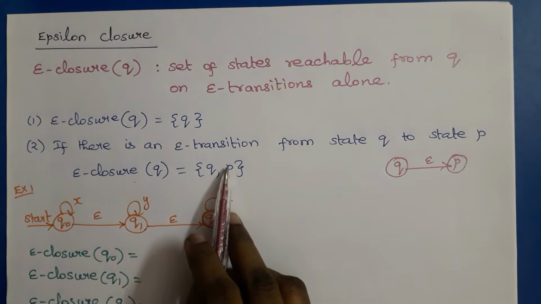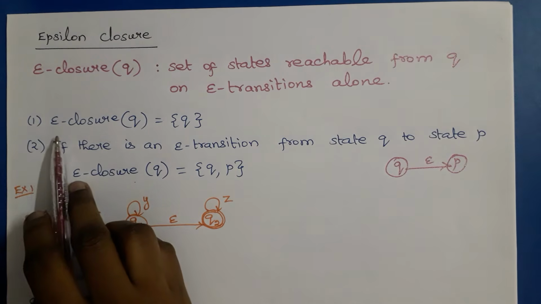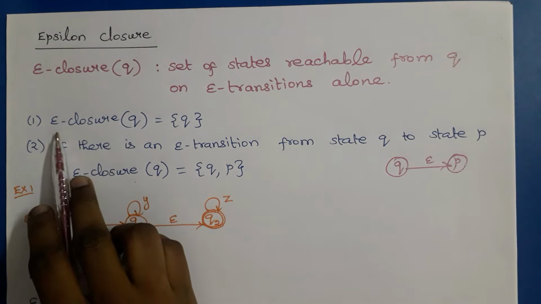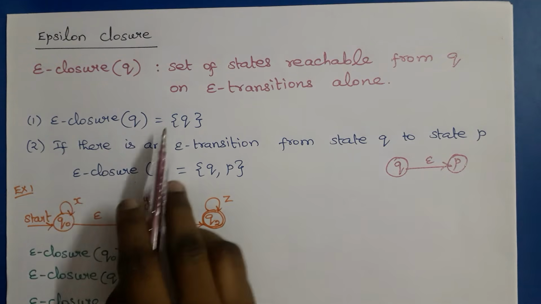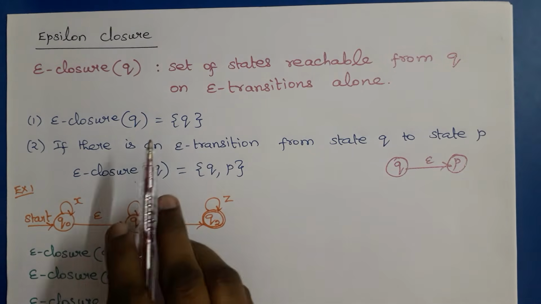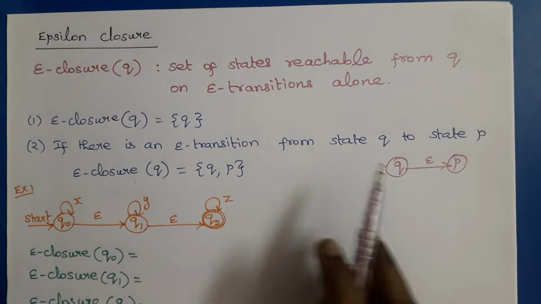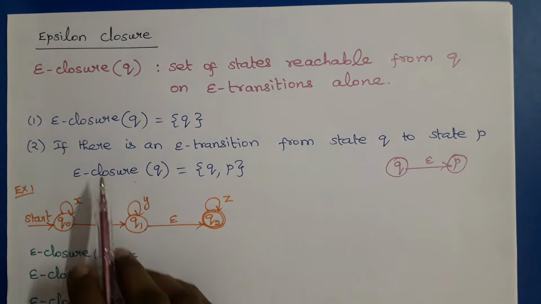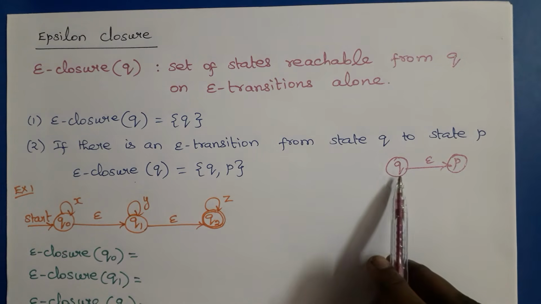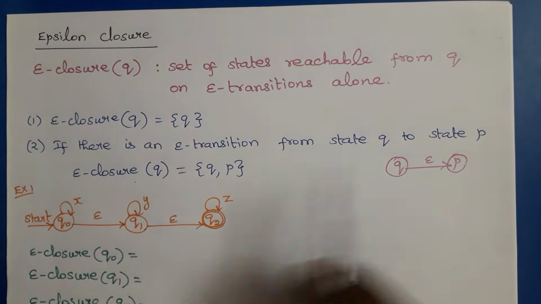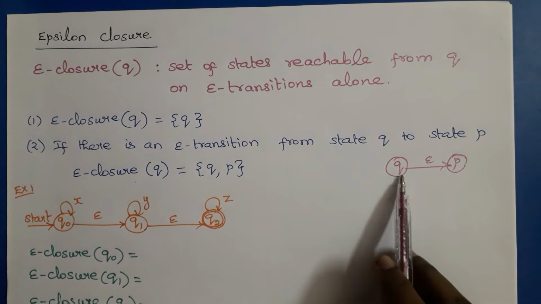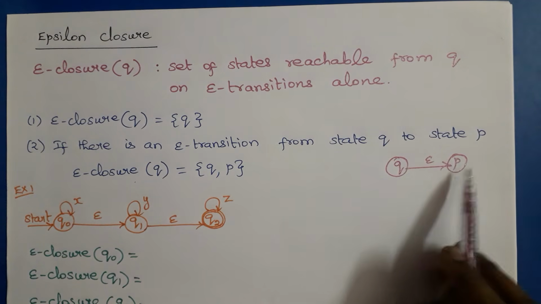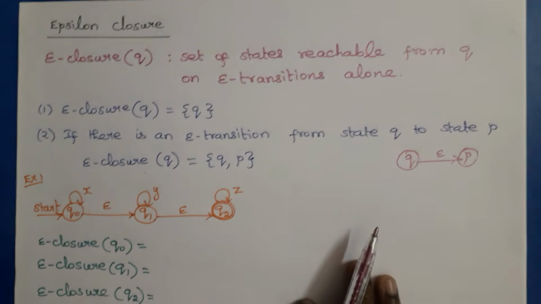So the epsilon closure of Q now has P also. To find the epsilon closure for any state, first we need to write that state. Sometimes we will find the epsilon closure for a set of states. So first we add all the states in the set, then from each and every state we find the epsilon transitions, and those states are also added using the recursive step. In the second step, if Q is already in the epsilon closure and there is an outgoing epsilon transition to P, then we need to add P also to the epsilon closure of Q. Now we will see some examples.